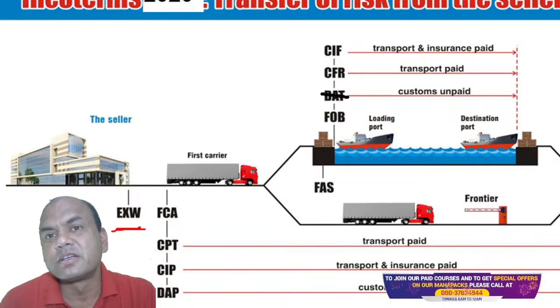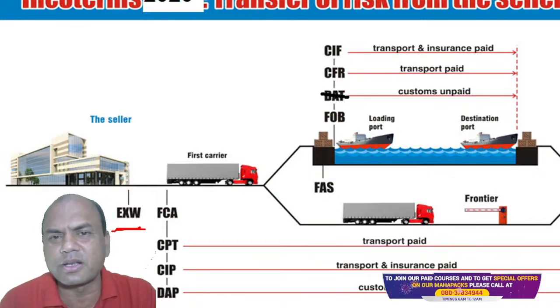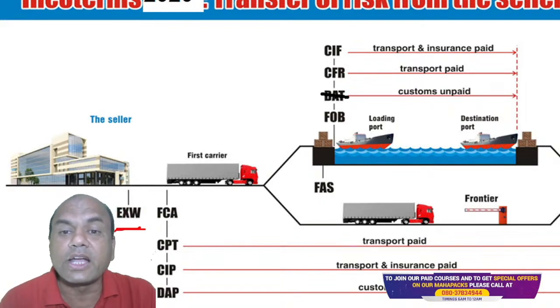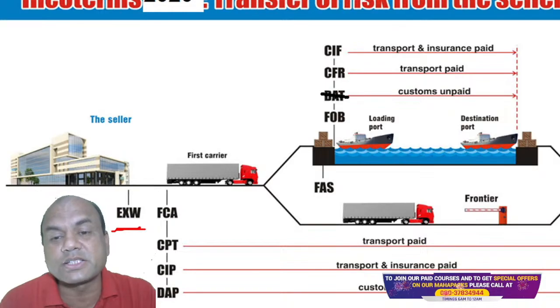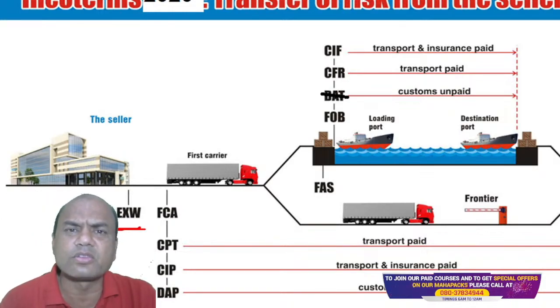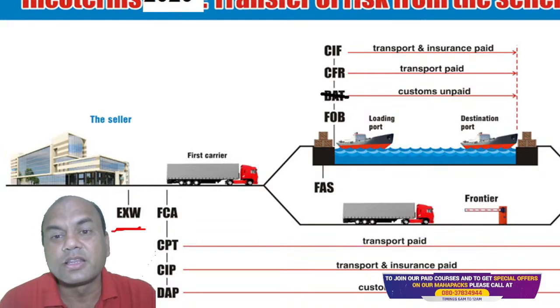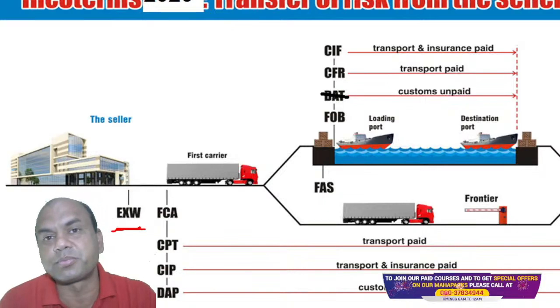Why am I focusing more on this FOB, CFR, CIF, FAS? Because 95% of the trade in this world, big trade and not smaller trades, oil or rice, exports, anything, 95% of that is done via ship. It is not done via any truck. It is not done via any aeroplane. That's why we must always focus on ship.